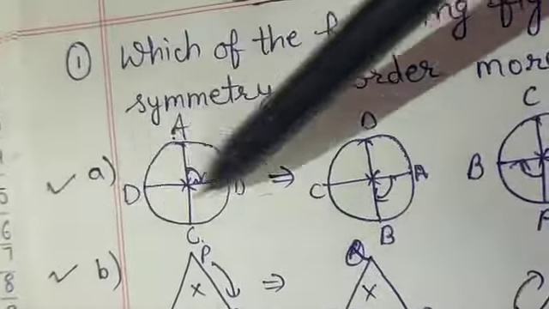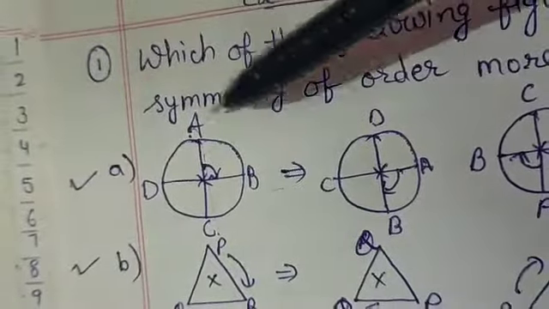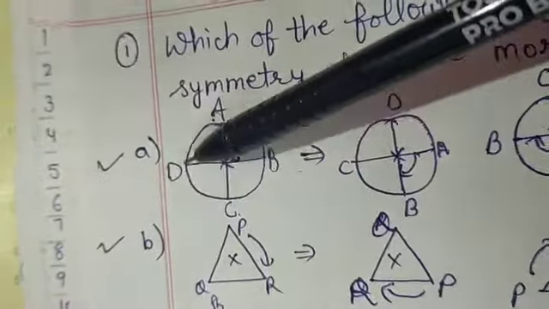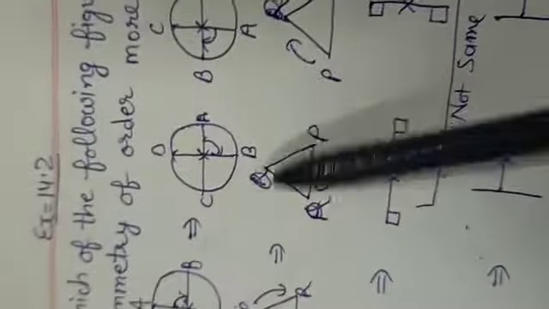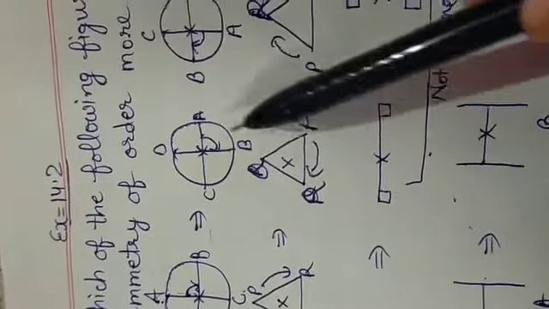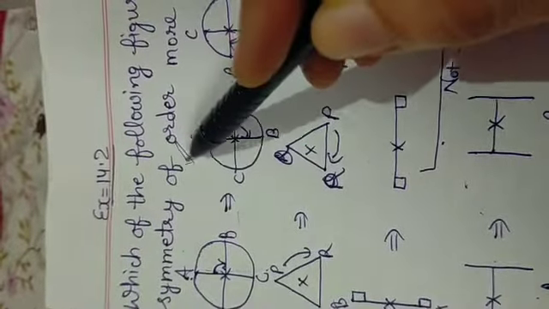So now here B is on the bottom, D is here, A is on the right side and C is on the left side. Okay, D is on top. So look at this figure, D is on top, B is on the bottom, A is on the right side and C is on the left side. Look, like this we have to rotate this circle. When we are rotating this circle anti-clockwise, then the same figure is coming. It means this is the first order of rotation.